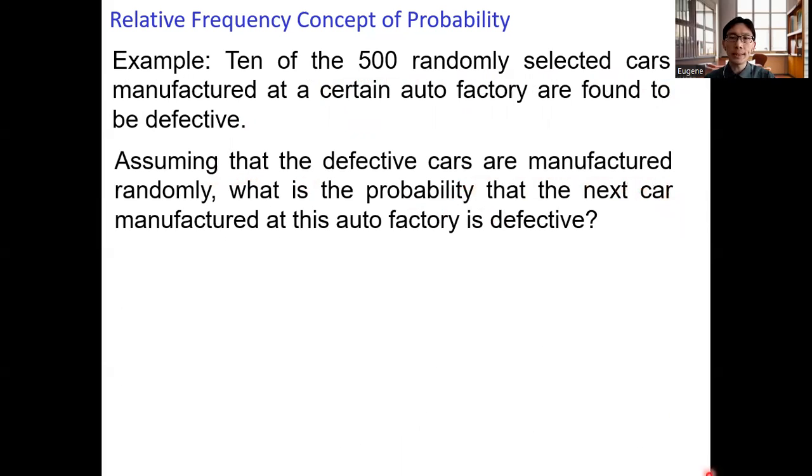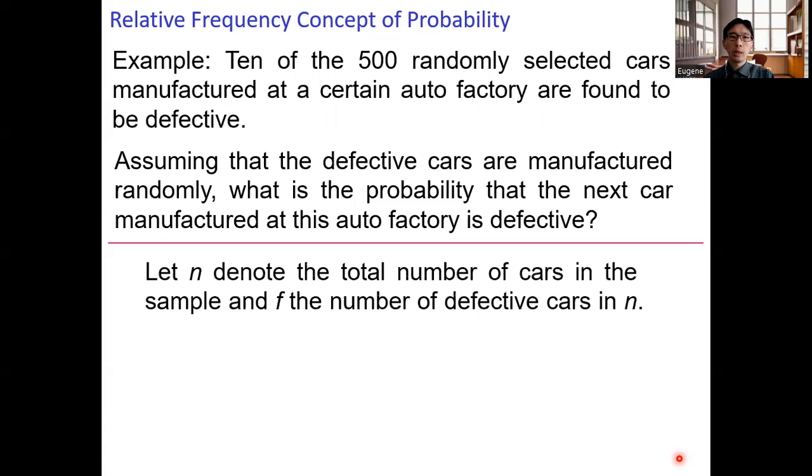What is the probability that the next car manufactured at this auto factory is defective? How do we approach computing the probability? Here we let N denote the total number of cars in the sample and F be the number of defective cars in the sample.